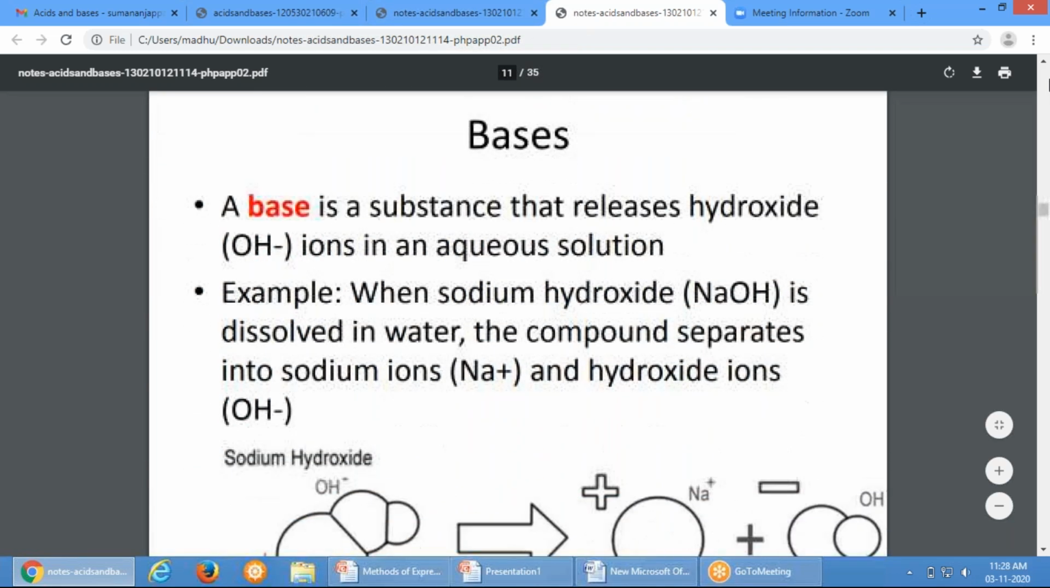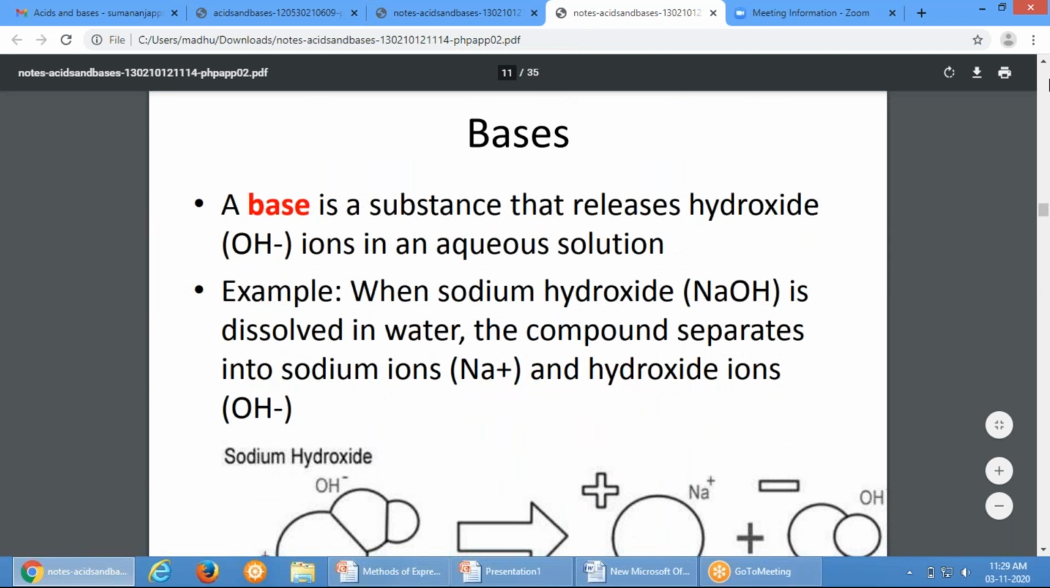Next is bases. A base is a substance that releases hydroxide ions in an aqueous solution. Hydroxide ion is OH minus. For example, when sodium hydroxide is dissolved in water, the compound separates into sodium ions and hydroxide ions.